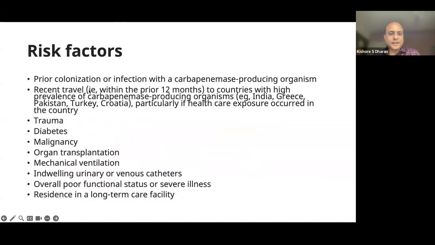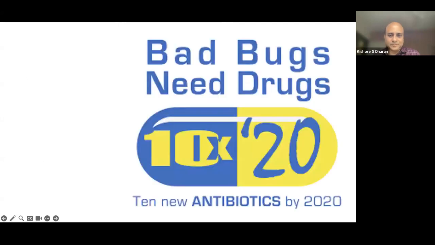So what are the risk factors here? There's prior colonization or infection with a carbapenemase producing strain, recent travel to countries with high prevalence, trauma, diabetes, malignancy, organ transplant recipients, mechanical ventilation, indwelling catheters, overall poor functional status or severe illness, and residence in a long-term care facility. These are all risk factors for a carbapenemase infection. This alarming situation actually led the Infectious Diseases Society of America to run this campaign, Bad Bugs Need Drugs.